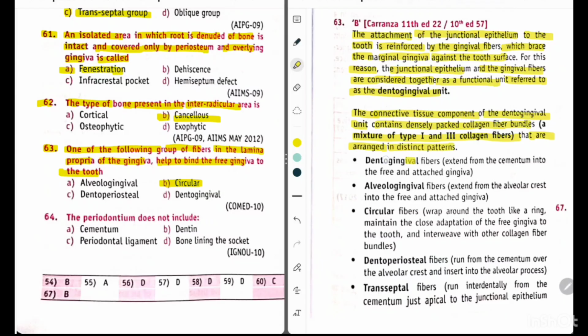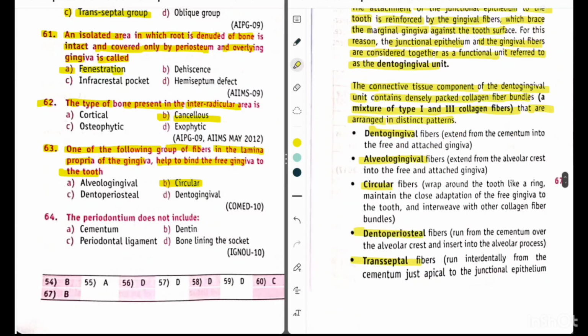That is dentogingival fibers, alveologingival fibers, circular fibers, dentoperiosteal fibers, transeptal fibers. Okay. Now dentogingival fibers, they extend from cementum into the free and attached gingiva. Alveologingival fibers extend from alveolar crest into the free and attached gingiva. Circular fibers wrap around the tooth like a ring, make the close adaptation of the free gingiva to the tooth and interweave with other collagen fiber bundles.